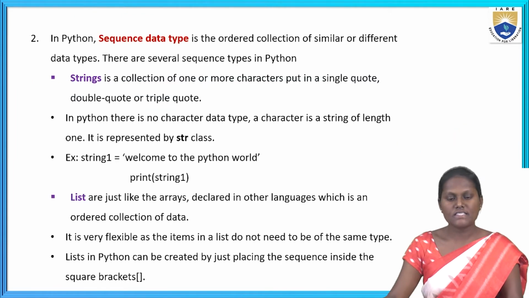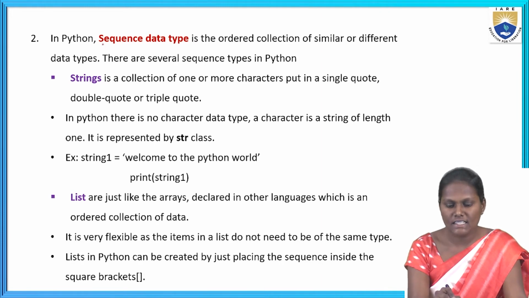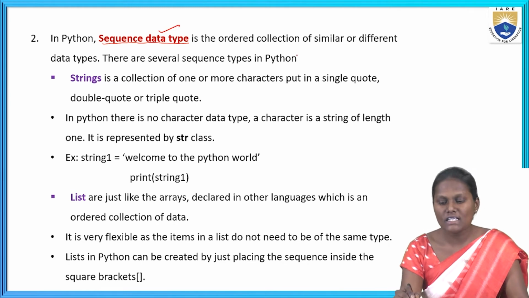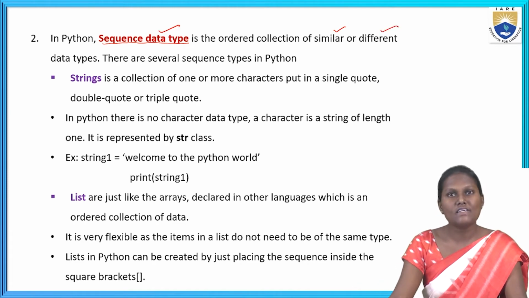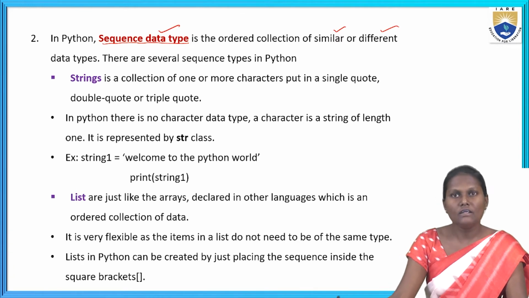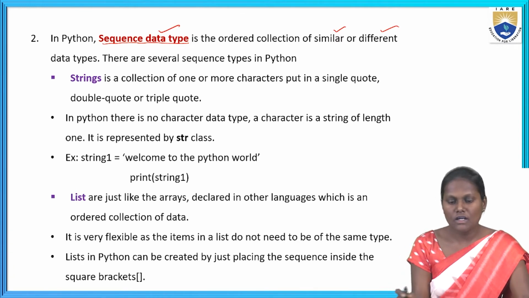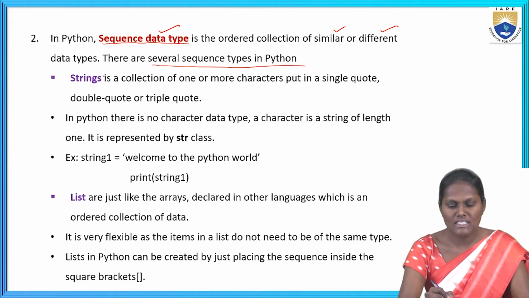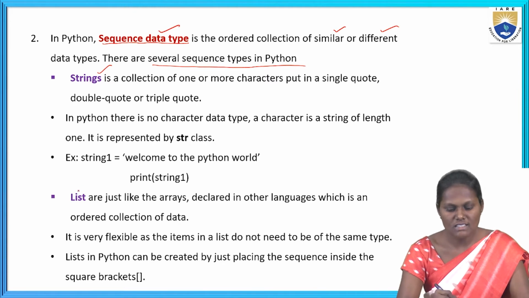Okay. Next, the second one, coming to the sequence data type. The second data type is the sequence data type. It is an ordered collection of similar or different data types. These are the several sequence types in Python. We can see these types of sequence data types in Python when compared to other languages. The first one I'm going to explain is strings and the second one is list.